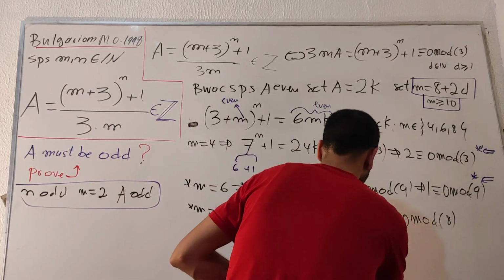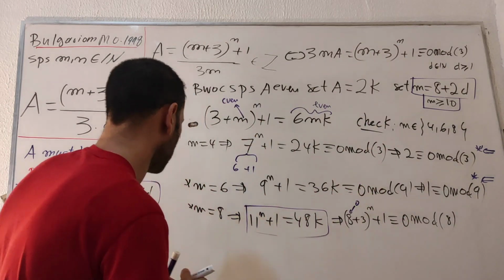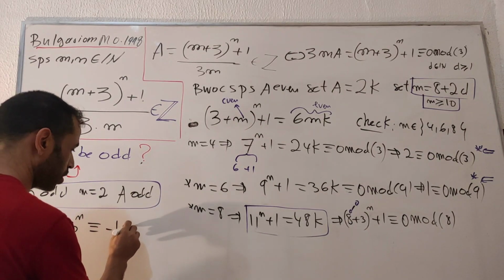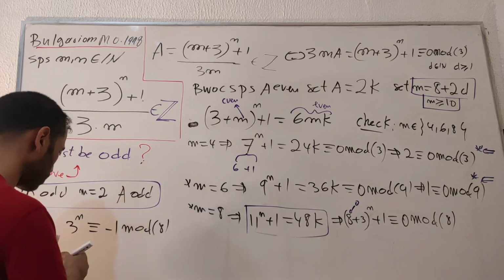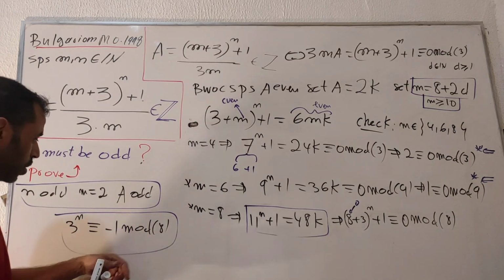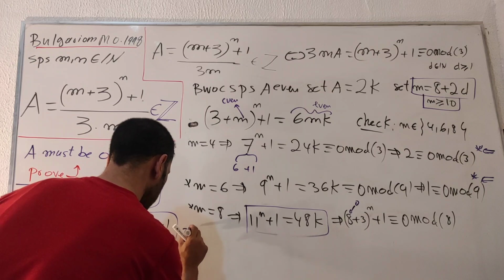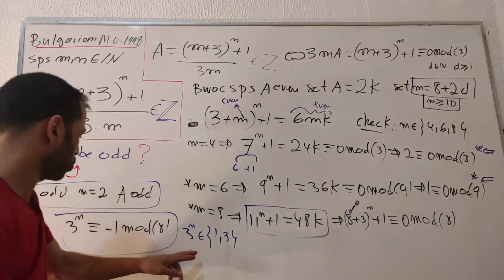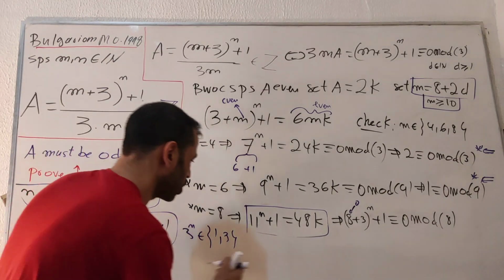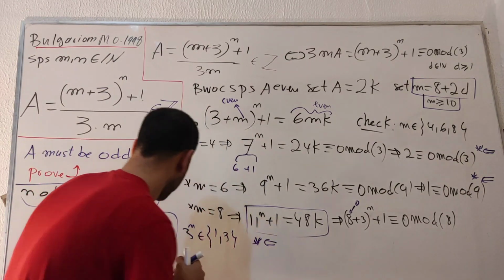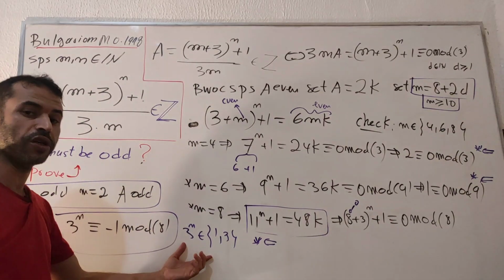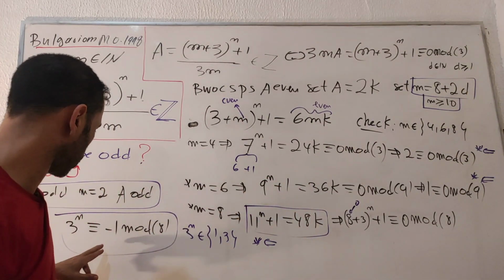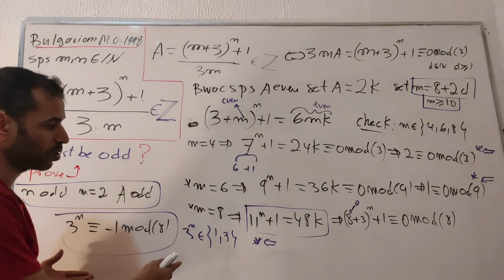This one is clearly 0 mod 8. I will be left with 3 to the n congruent to minus 1 mod 8. Okay, if you go through the chart, you will find this one, 3 to the n, belongs to 1 and 3 only, as a reminder. So we have an absence of minus 1 here, which is clearly a contradiction. I'm not going to do the chart here. You will see the same thing in the next step. We will have the same chart on this value 3 to the n. That's why I'm not going to repeat it again.